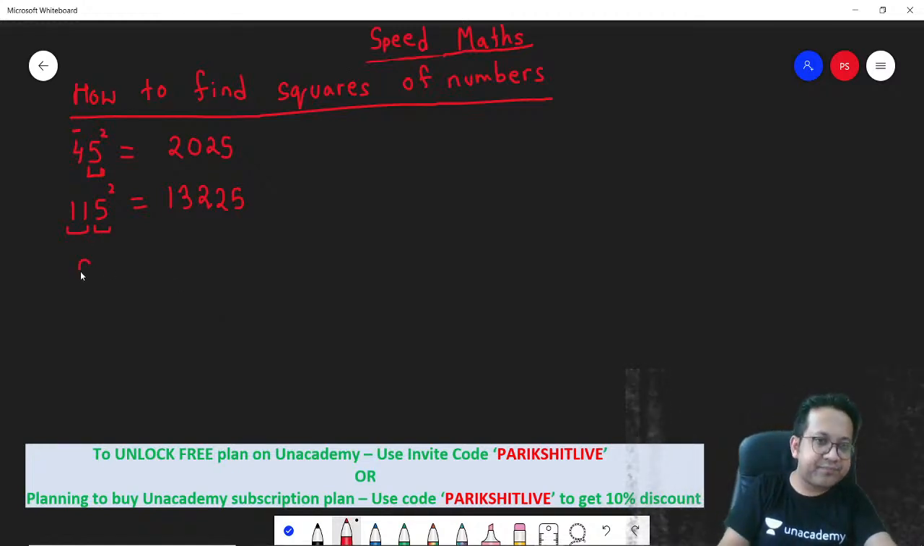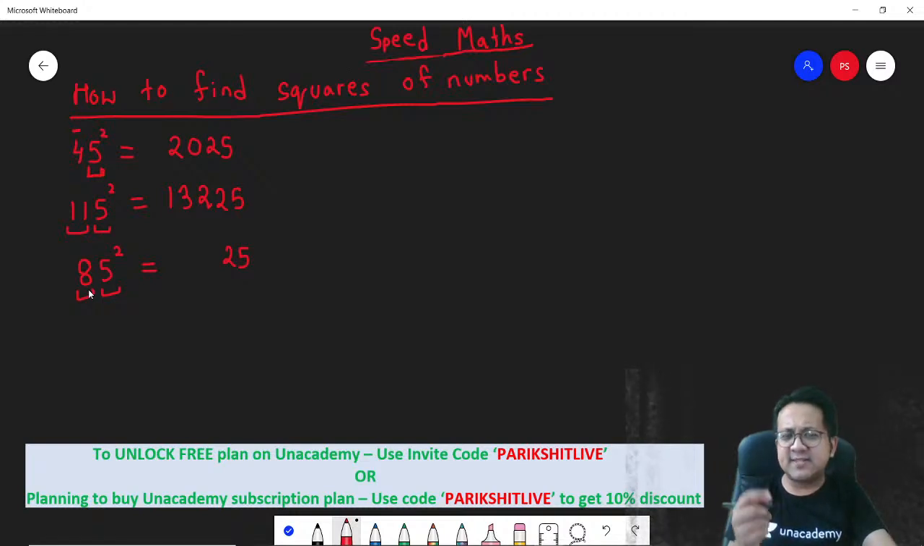Another number, 85 square. So what is it? 5 square, step 1, 25. Next, 8 into the next digit. So 8 into 9, 72. That's the answer: 7225. I hope you got this, right? Last one, I'll do another one.